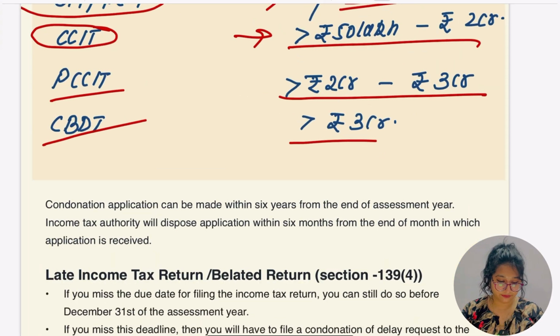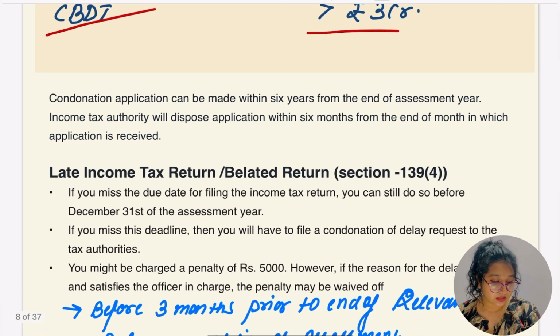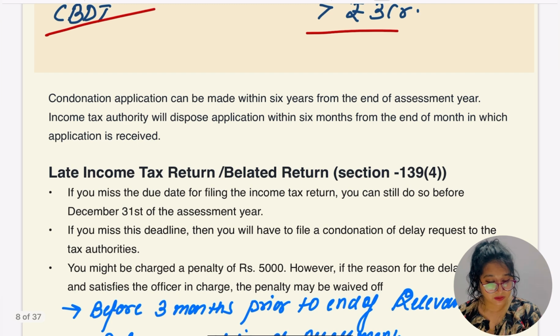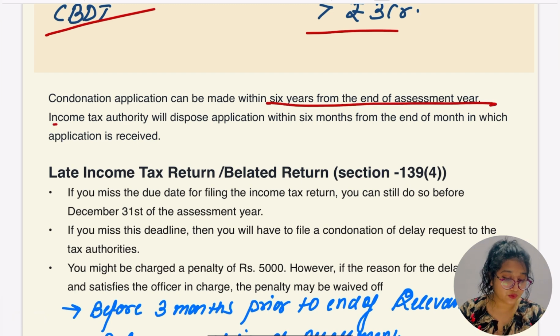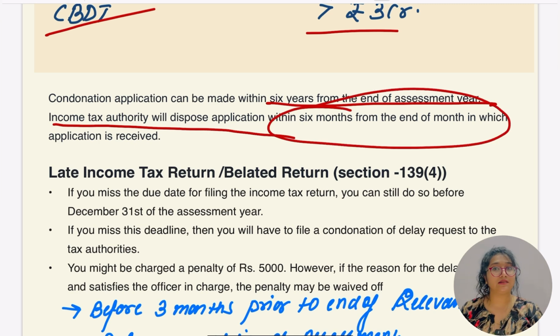Okay, let's find out another thing. A condonation application can be made within 6 years from the end of the assessment year. The income tax authority will dispose of the application within 6 months from the end of the month in which the application is received. So within 6 months from the end of that month when the application was received, the income tax authority has to dispose of the application. Hope everything up to this is clear.